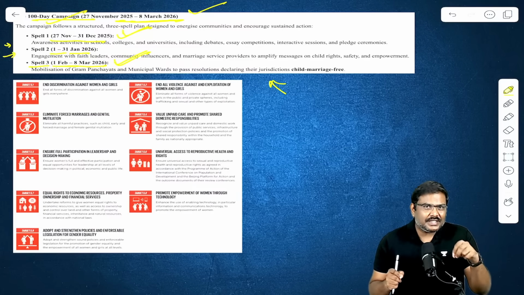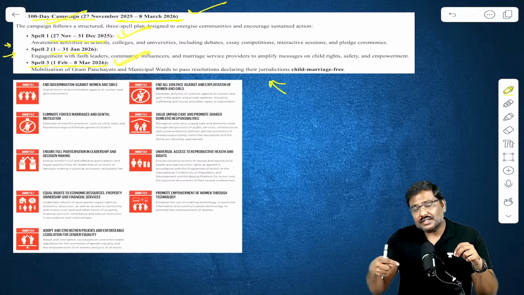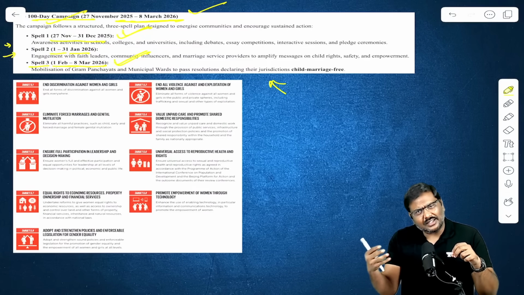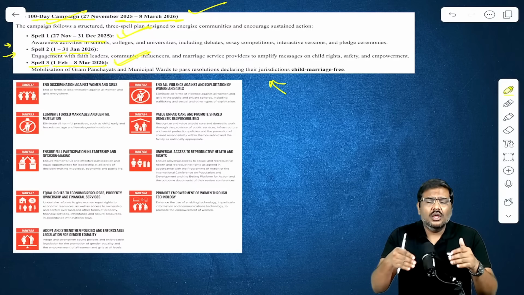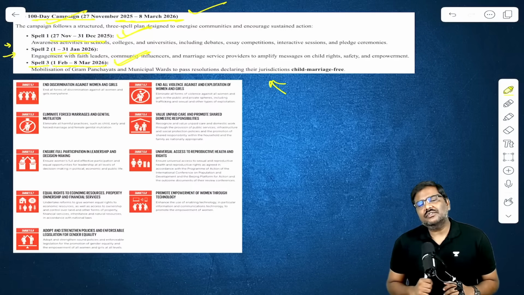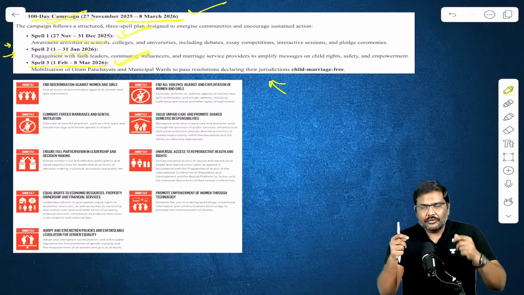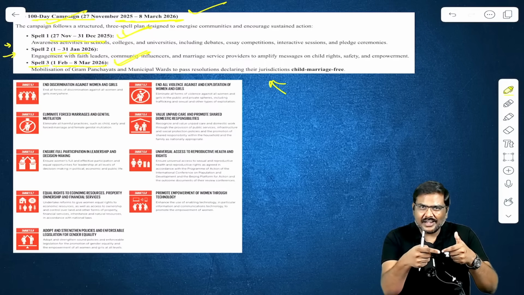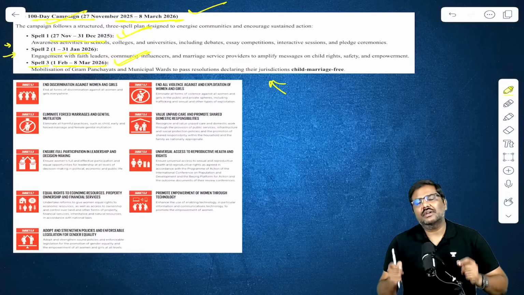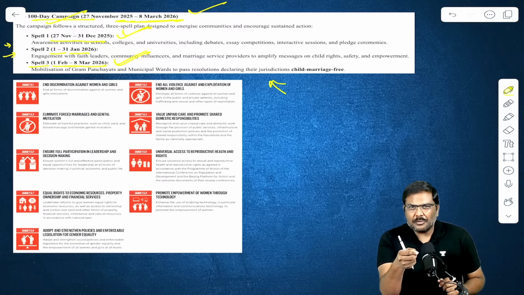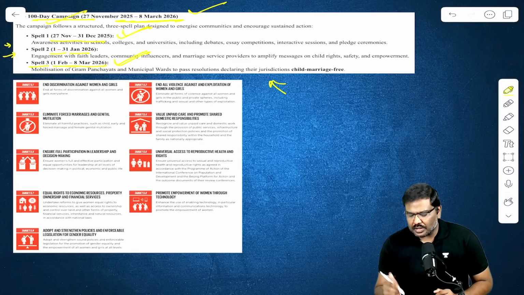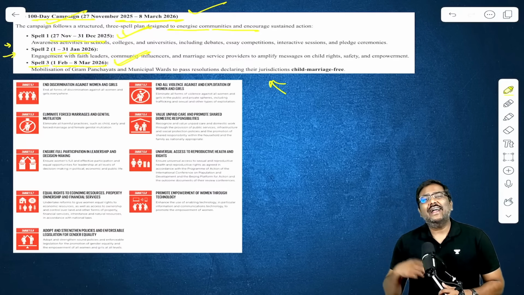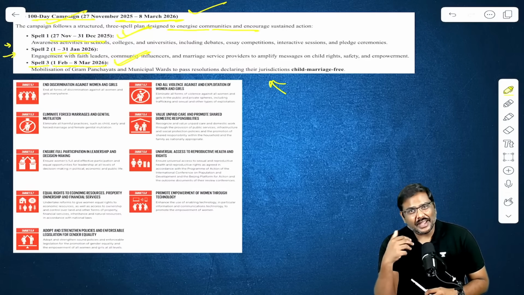In fact, the ministry has stated that other ministries, such as the Ministry of Education, will also help in the implementation of this 100-day campaign, wherein in the first stage, the schools and the children will be targeted and provided with information. They will be made to understand what is the problem with the idea of child marriage, promoting child marriage.